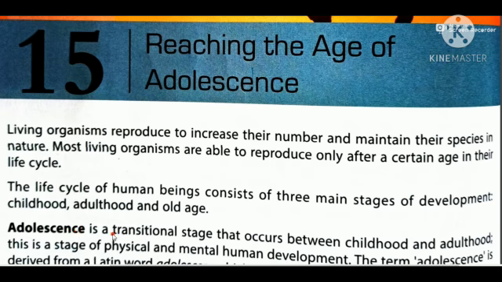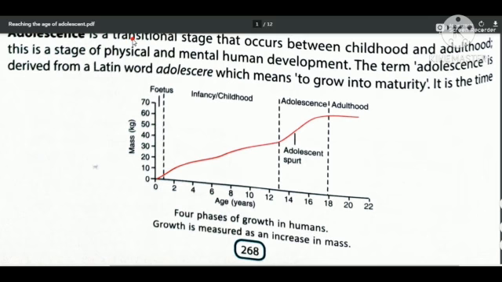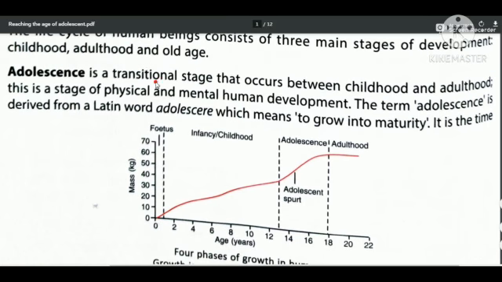Adolescence. What is adolescence? Adolescence is a transitional stage that occurs between childhood and adulthood. Between these two stages there is a stage where physical and mental human development takes place.